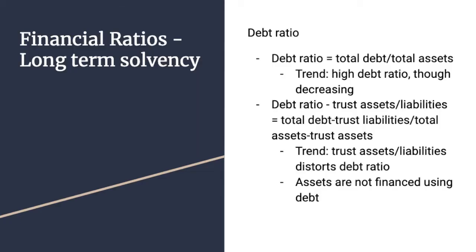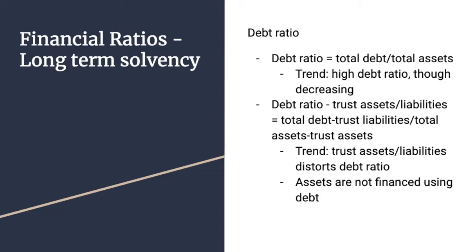The long-term solvency ratios that we looked at were the debt ratio, the equity ratio, and the cash flow coverage ratio. The debt ratio shows us that they have a high debt ratio, so above 0.5, which is the recommendation from 2014 to 2018, though this is decreasing.